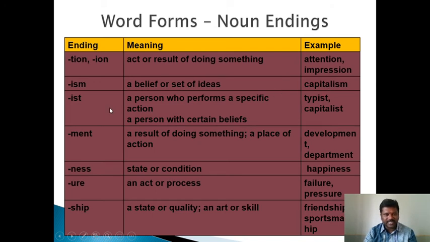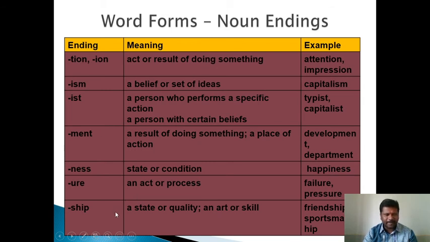Capitalism. -ist: a person who performs a specific action, or a person with certain beliefs, for example typist, capitalist. Nouns ending in -ment: result of doing something, a place of action, for example development, department. Nouns ending in -ness: state or condition, for example happiness. Nouns ending in -ure: an act or process, for example failure or pleasure.